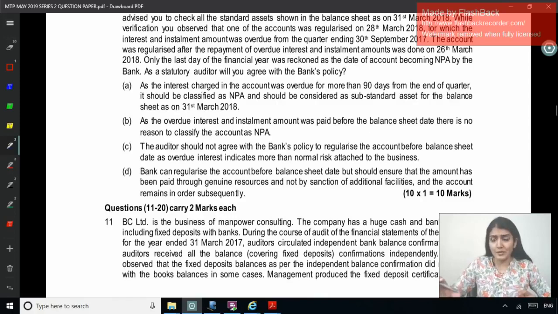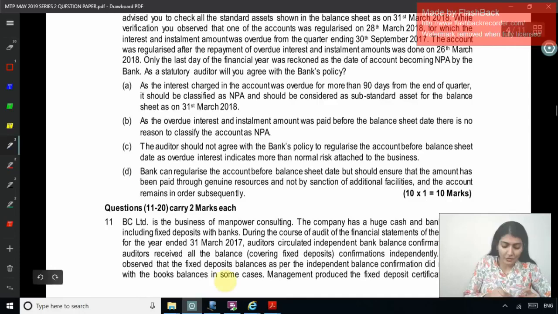No, we have situations of accounts regularized near about the balance sheet date. Bank can regularize the account before the balance sheet date, but should ensure that the amount was being paid through genuine sources, right? We said there should be no inherent weakness in the data, right? Through genuine sources and not by sanction of additional facilities, and the account remains in order subsequently, right? So D is the correct option, right?